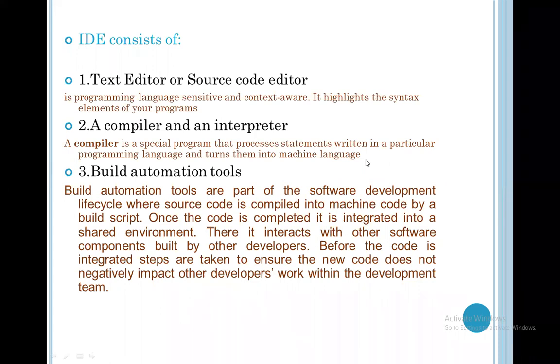But in an interpreter, what will happen? In an interpreter, the program is converted into machine language one line at a time. If your third line has some error, the interpreter will not go to the fourth line, and up to the third line it will show the error. When you remove the third line error, then you will go to the fourth line. So one by one, it removes the errors and goes to the end. But in a compiler, the whole program is converted to machine language. So this is the difference between the interpreter and compiler.